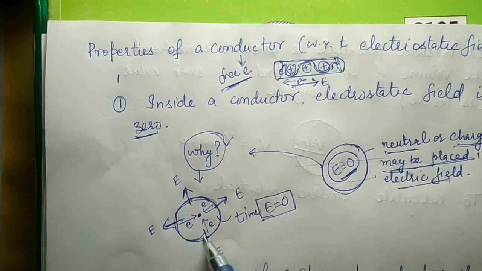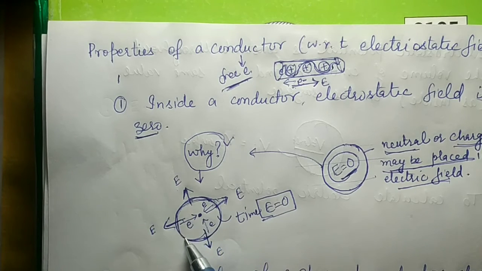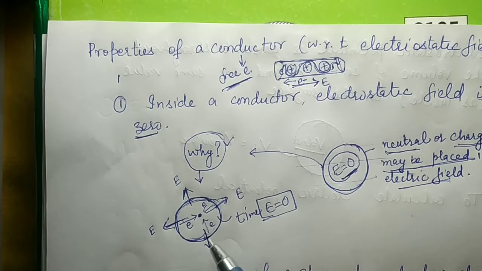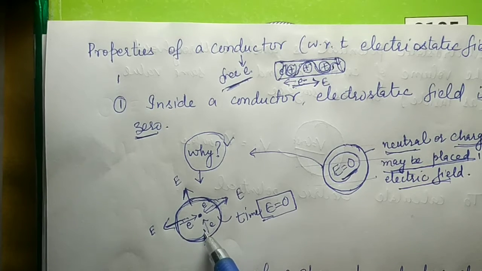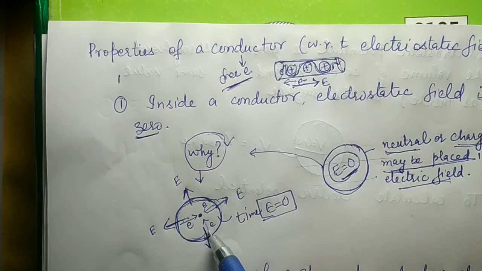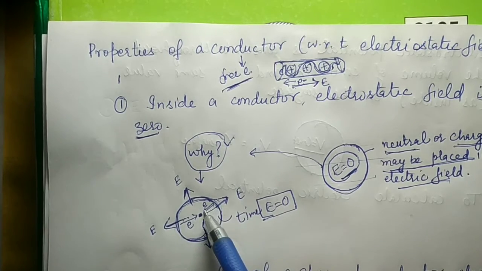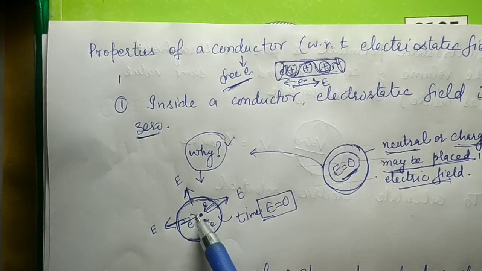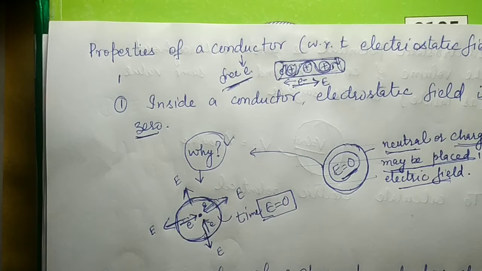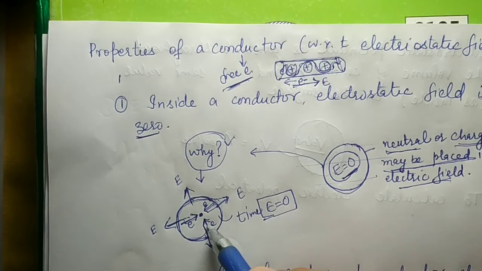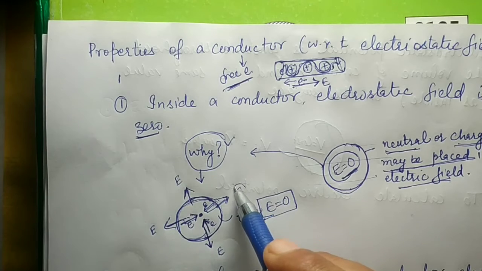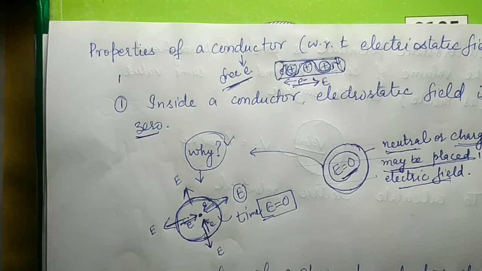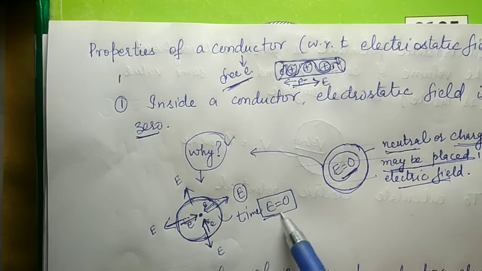To understand it, let us suppose this is your spherical solid conductor and the electric field inside it is not equal to zero. It has a certain value. So this electric field inside a conductor makes the electrons move in the opposite direction. It forces these electrons to drift toward the center. As these electrons move, the strength of the electric field becomes less and less, and the process goes on till the electric field is equal to zero.